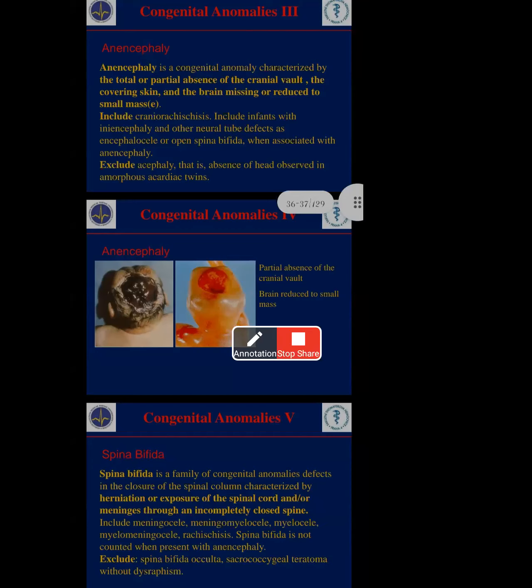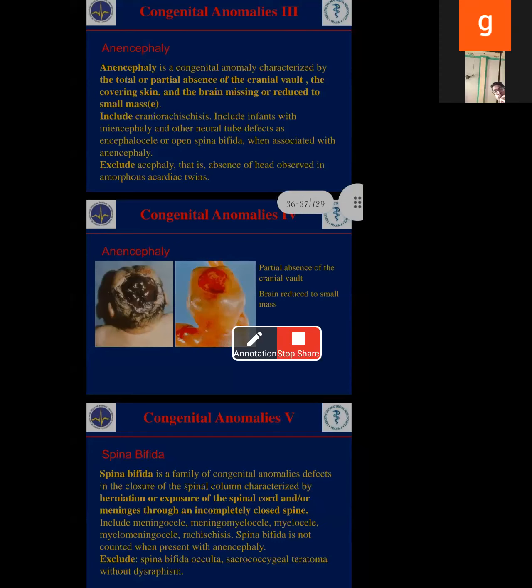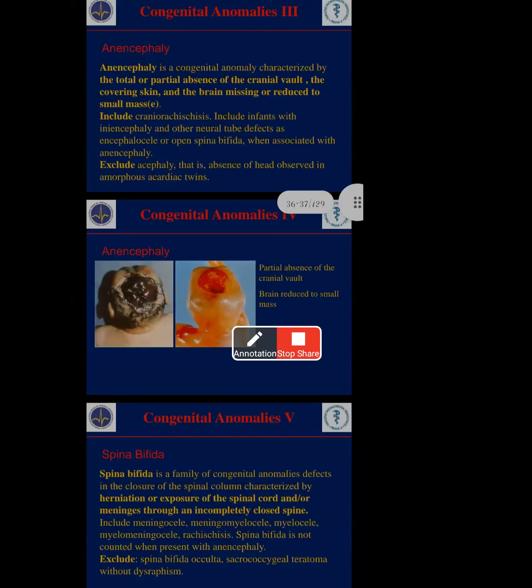Who knows the meninges layers? Pia mater, dura mater, arachnoid mater. Yes, ma'am. These underlying layers are also included in the meninges. The meninges are one part of the spinal cord. Once the spinal cord is affected in children, automatically the meninges will also get these abnormalities. That's the main meninges problem in spina bifida children.